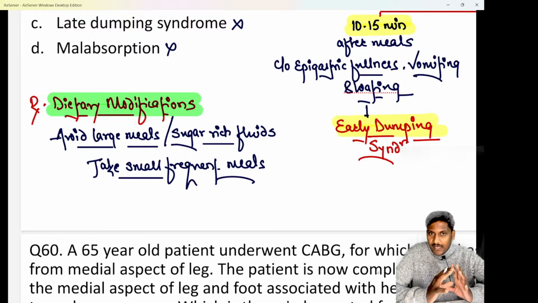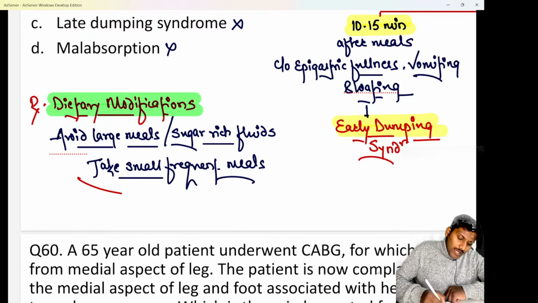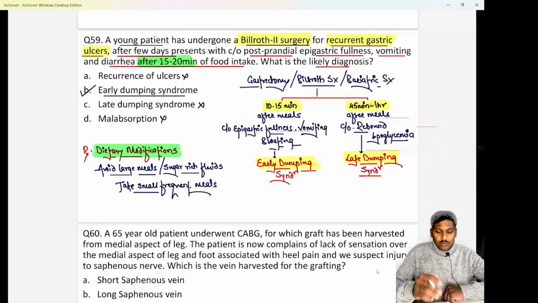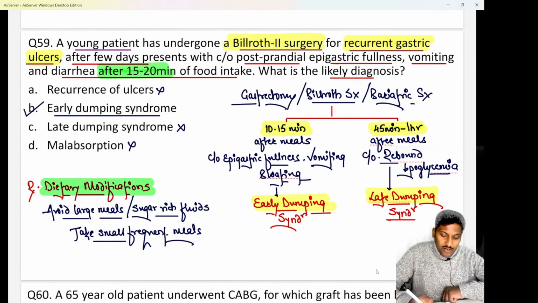Okay, ज़्यादा खाना एक time पे नहीं खाना है. Ask the patient to avoid any sugar rich fluids, something like cola, thumbs up, all of that. ठीक है. Ask the patient to take small and frequent meals. ठीक है, तो थोड़ा थोड़ा खाना खाना है. So these are the things that are done to prevent dumping syndrome after these surgeries.